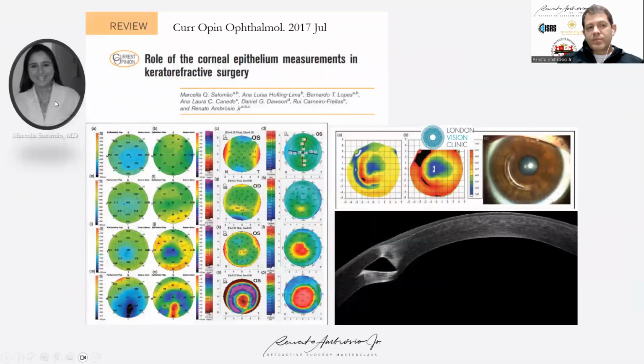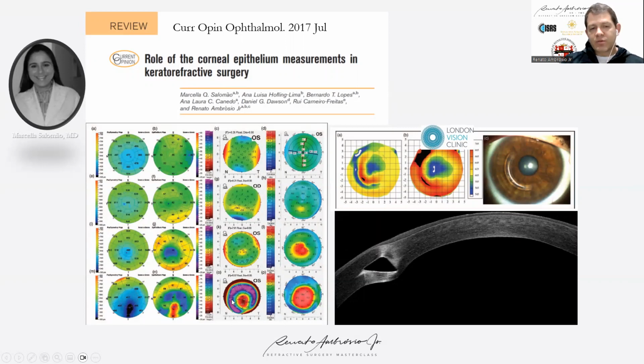Nice work in terms of Marcella Salomão's thesis. You can see the coincidence of the thinning of the epithelium with the elevation and the curvature, and in more advanced keratoconus, you have even a thickening here that coincides to the area where you have depletion of stroma in advanced keratoconus. In the fellow eye, you have a little bit of thinning, which is something that I definitely would love to develop a way of analyzing with artificial intelligence.